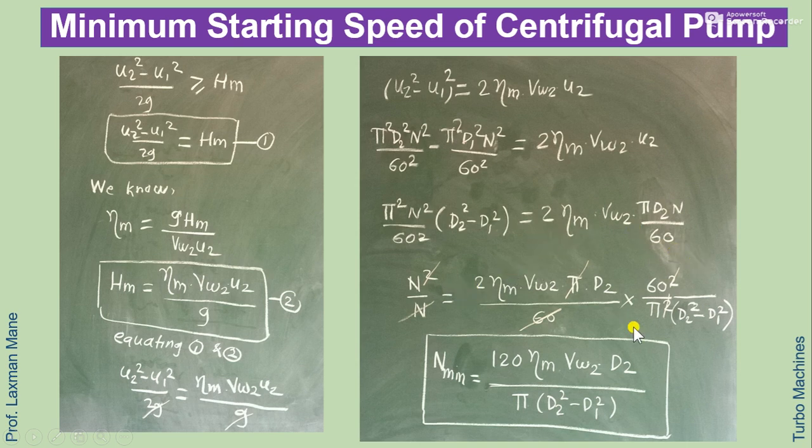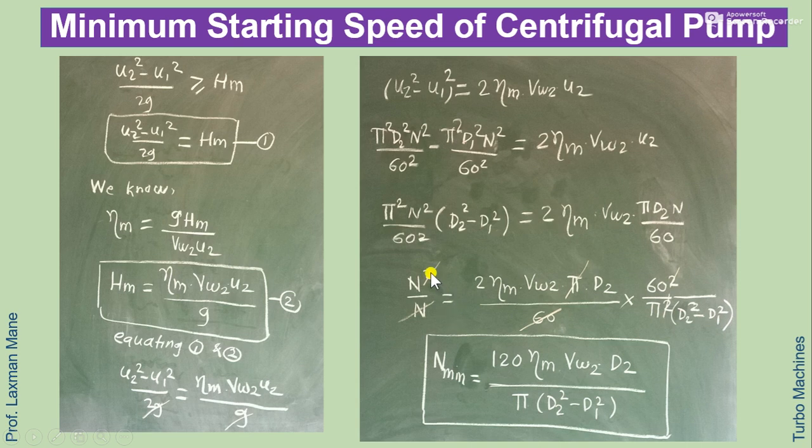Now next we can write this equation in the form of n square divided by n on the left, and bring the remaining quantity to the right side. So n square upon n is equal to 2 into eta m into Vw2 into pi into d2 divided by 60, multiplied by 60 square divided by pi square bracket d2 square minus d1 square.